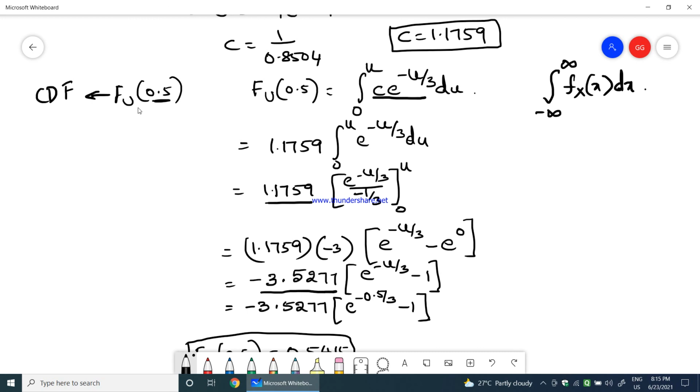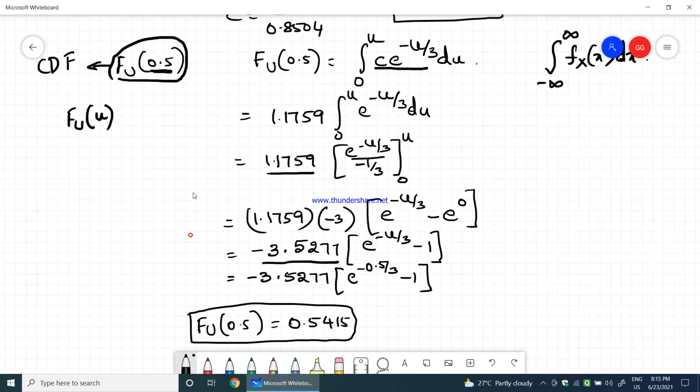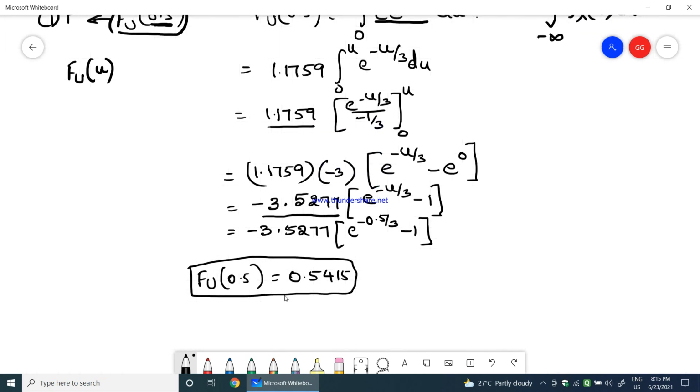Now they are asking to find F_U of 0.5, which is F_U of small u, so in the place of u you substitute 0.5. Therefore what do I get? Minus 3.5277 into e power minus 0.5 divided by 3, minus 1. Therefore I end up getting F_U of 0.5 equal to 0.5415.